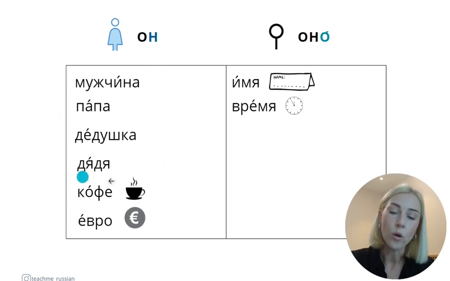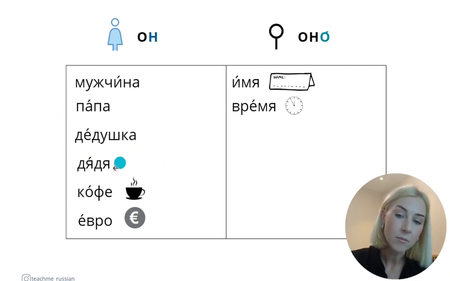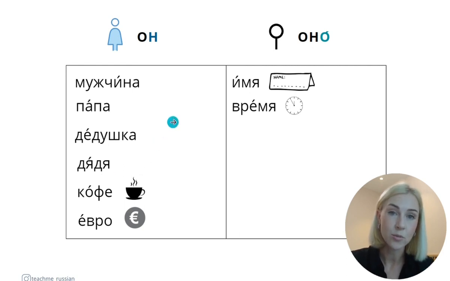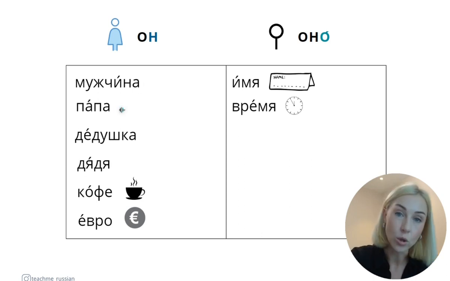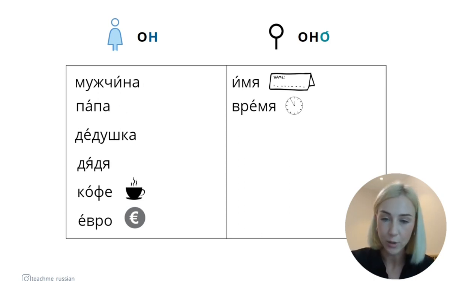All these four nouns end in а, some of them end in я, and according to the rules, they should be feminine gender nouns, but they refer to men, so that is why these four words are exceptions, and they are masculine. Мужчина – это он, не она. Папа – это он, не она. Okay. Also, we have a noun кофе, which means coffee.